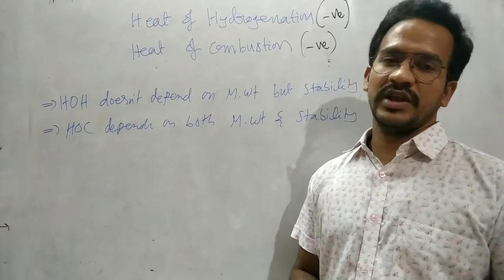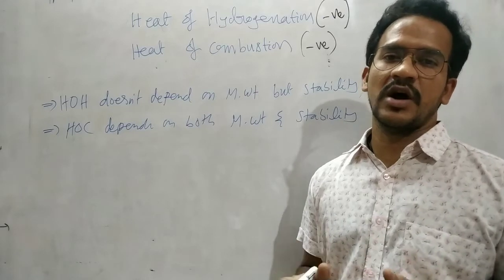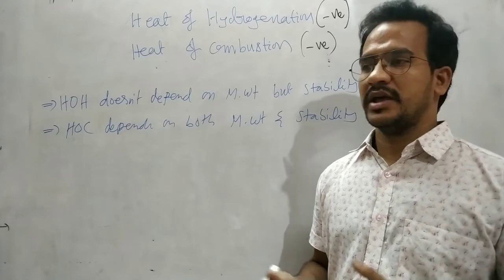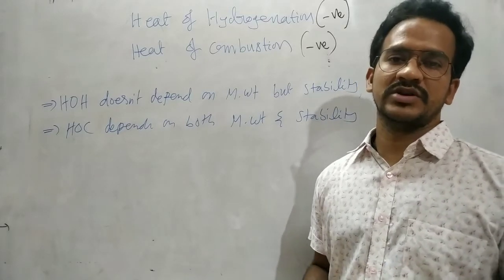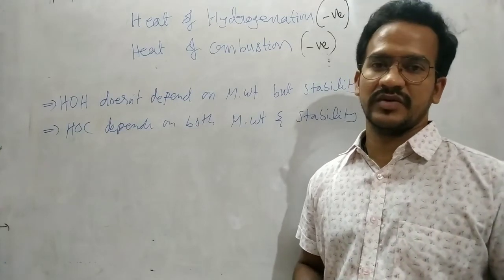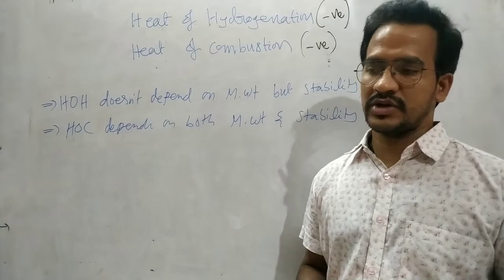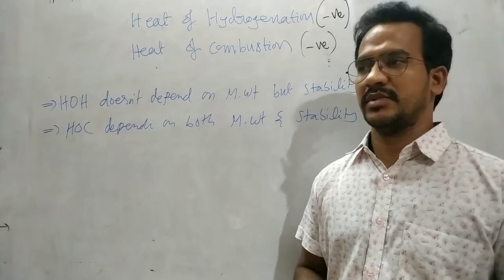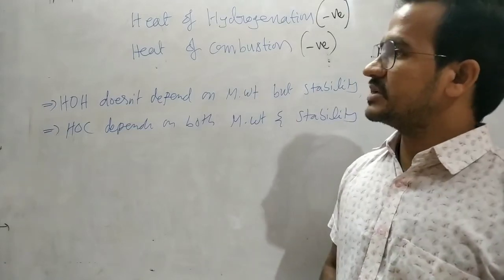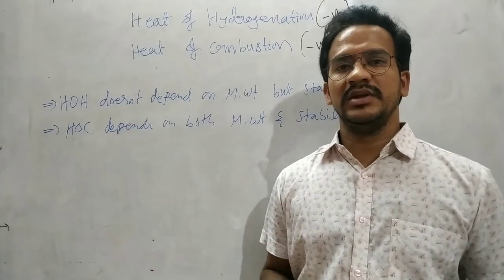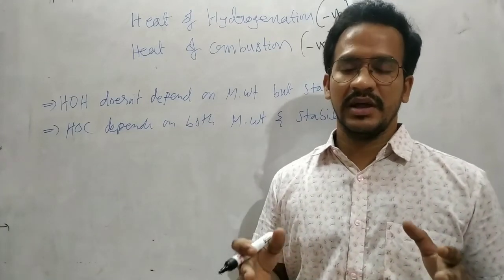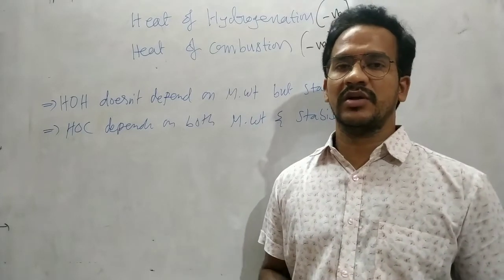In hydrogenation, unsaturated compounds are converted into saturated compounds by addition of H2. In a combustion reaction, hydrocarbons are converted to carbon dioxide and H2O with evolution of higher energy. That's why hydrocarbons can be used as fuels, because of releasing more energy. So what is the relation between the heat of combustion and the molecular weight and stability, and what is the relation between the heat of hydrogenation and the molecular weight and stability?